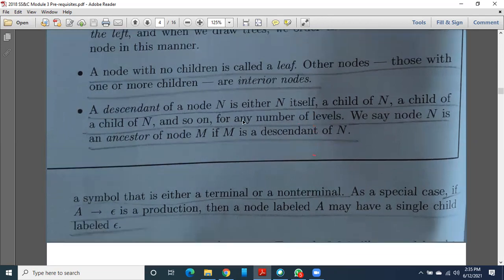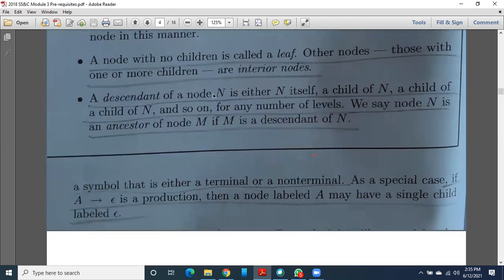Then one more interesting term is the descendant of a node. If n is a parent, its children and grandchildren are called descendants of that node n. In the same way, for grandchildren, n is a grandparent, so you can call them ancestors.